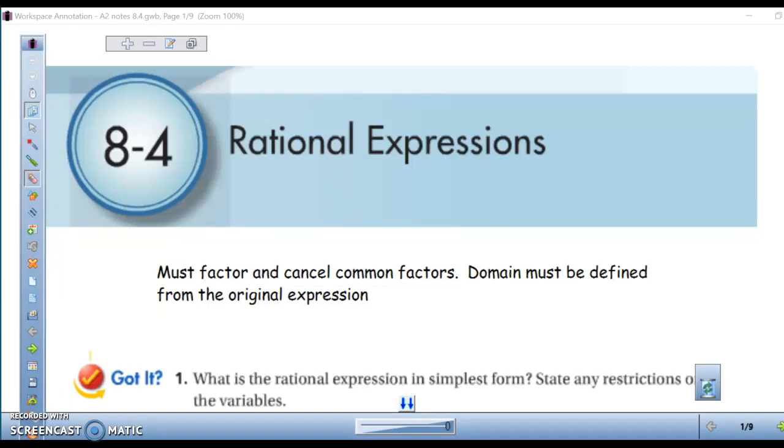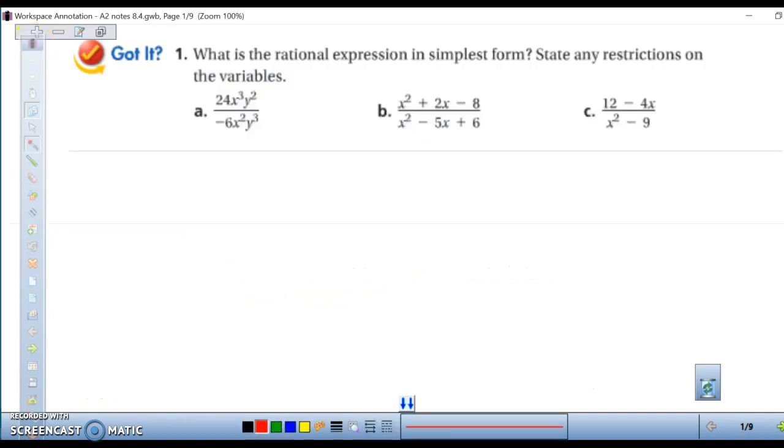Welcome to Algebra 2. This is Chapter 8.4, Rational Expressions. In this section, we're going to find the domain of each expression, and then we are going to factor and simplify by canceling common terms. Got it, number 1a. We're going to first find the domain.